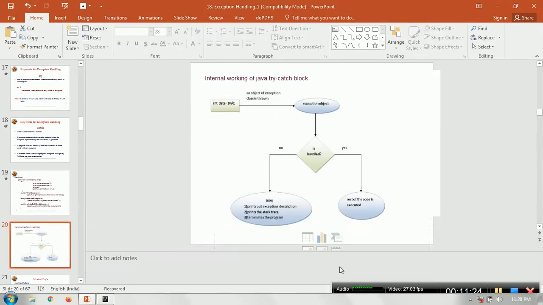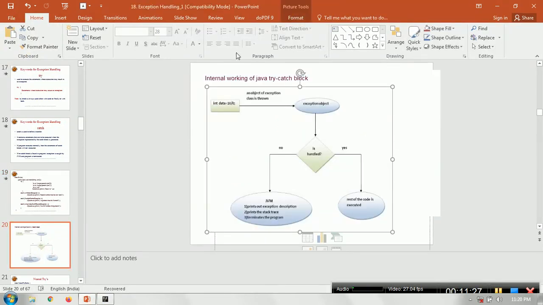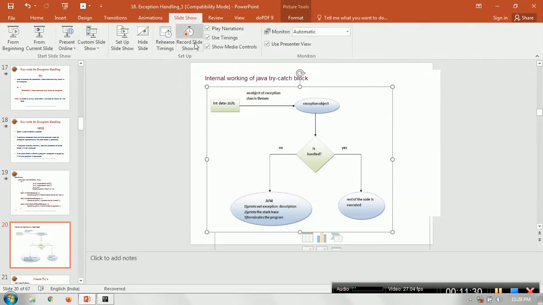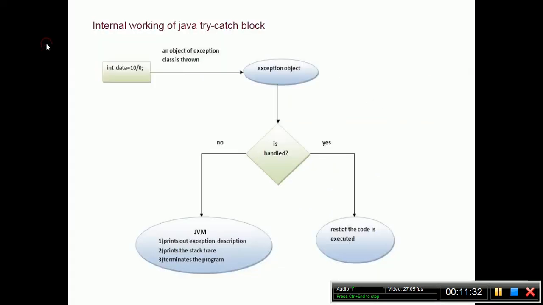So the idea is, if you look into this normal flow chart, we have something as int a = 10 / 0. So an object of the exception class is thrown. Whenever the exception object has been caught, the second question is whether it is being handled or not. Handled means it is being handled by the user. If yes, the rest of the code will execute. If no, the control is transferred to the default handler.